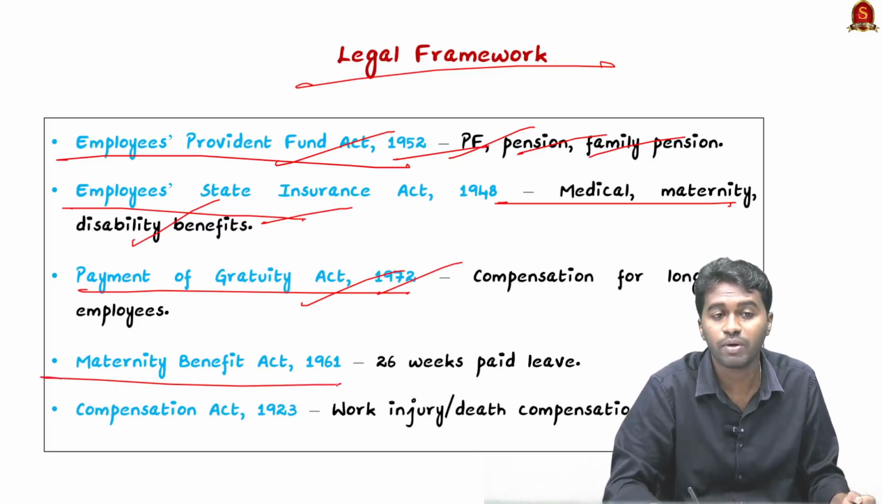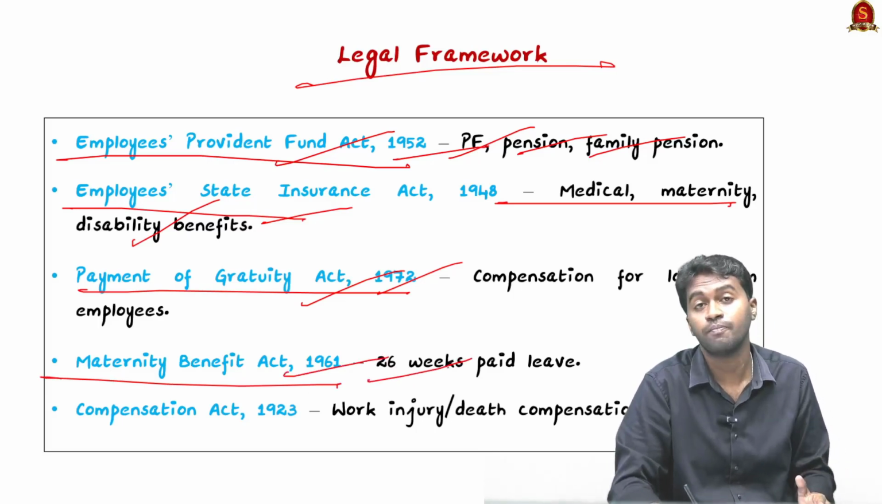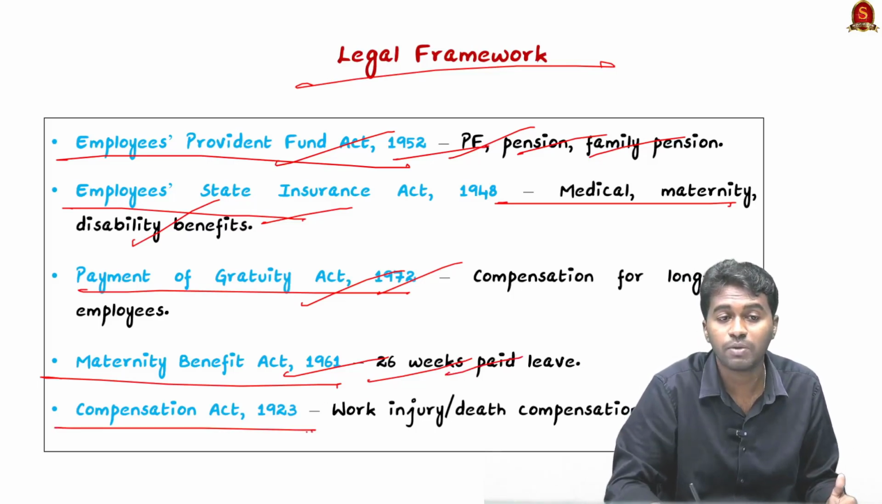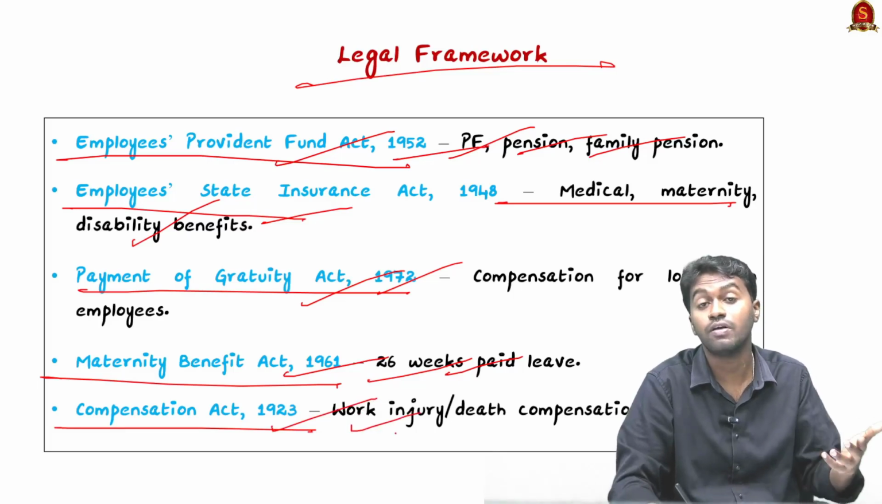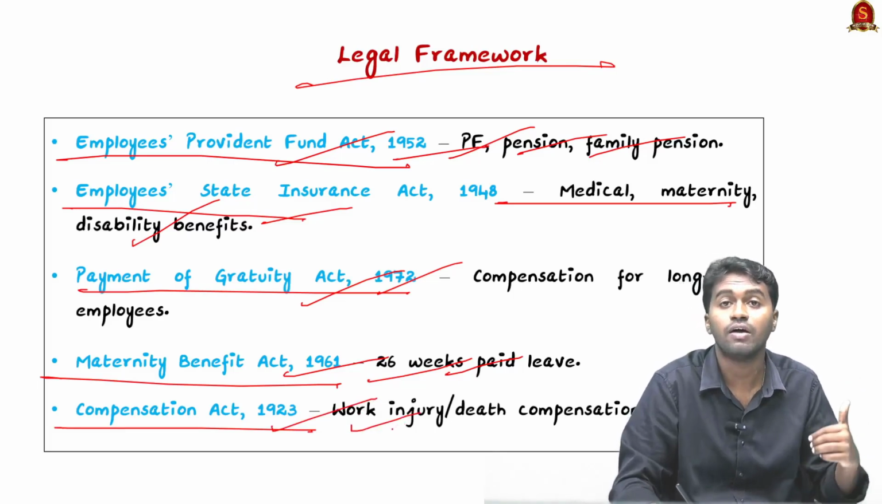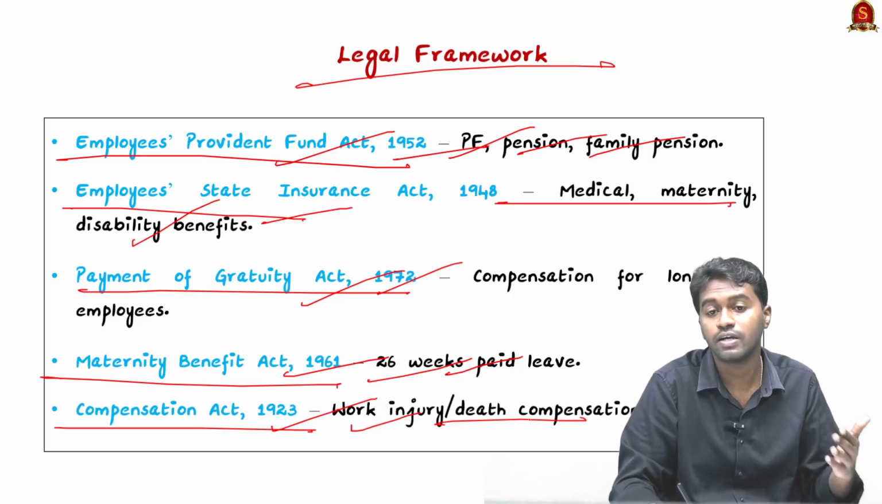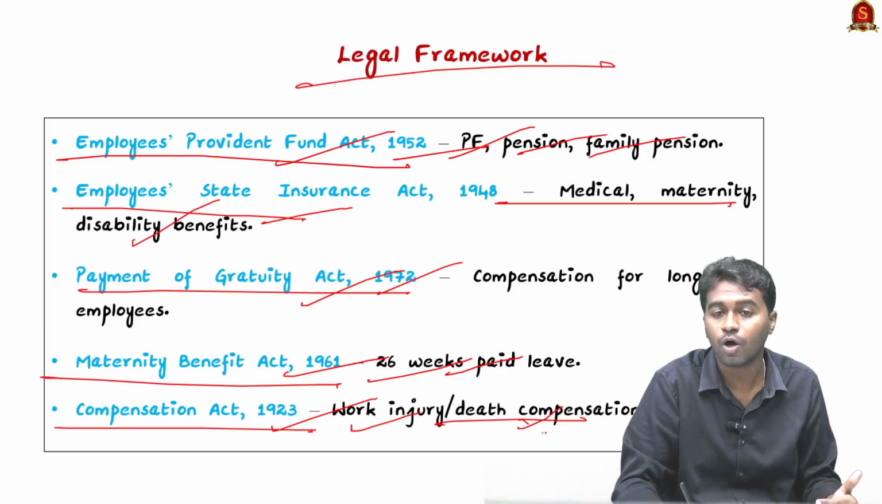And the next we have the Maternity Benefit Act 1961, which provides 26 weeks of paid leave for pregnant women. And the next we have the Compensation Act 1923, which guarantees compensation to workers in case they suffer any injury at the workplace, or if any death occurs, then the family will receive the compensation amount.